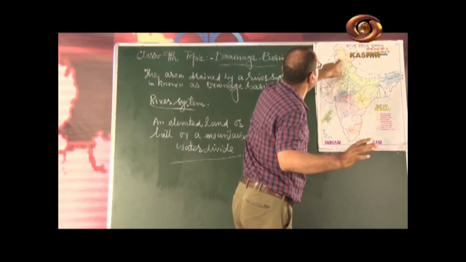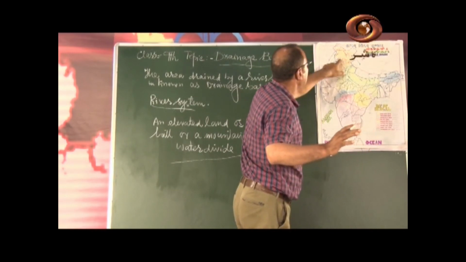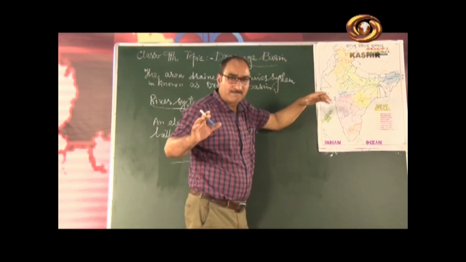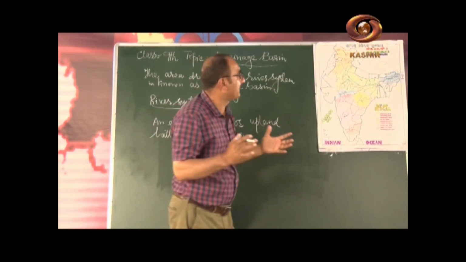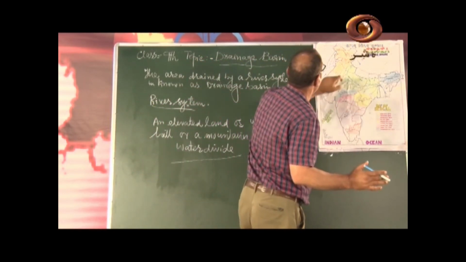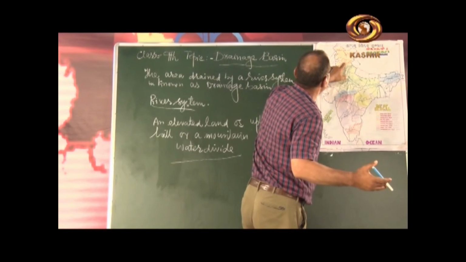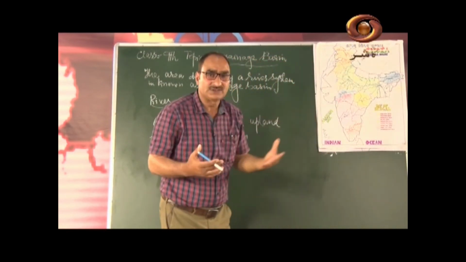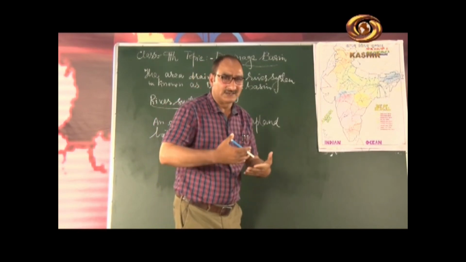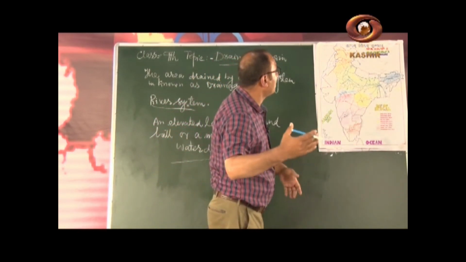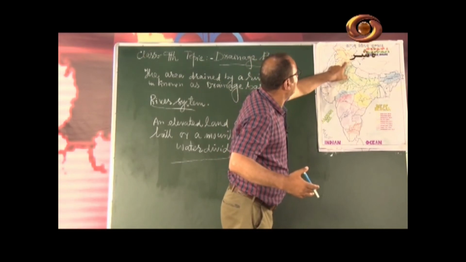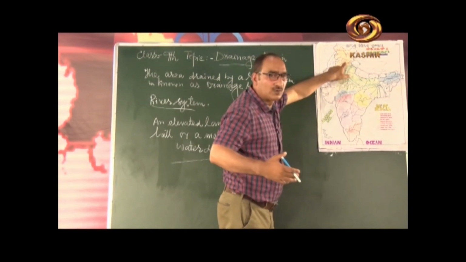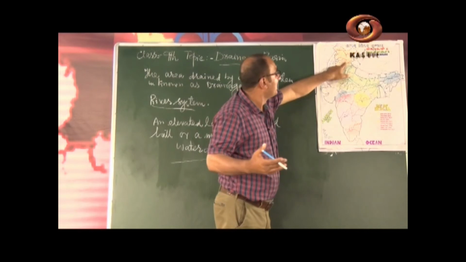The length of the Chenab river is 1180 kilometers. Then one more river is there, that is Ravi. Ravi also has its origin near the snowfields of the Himalayas, in Himachal Pradesh. Here is Kullu, the famous valley of Himachal Pradesh.